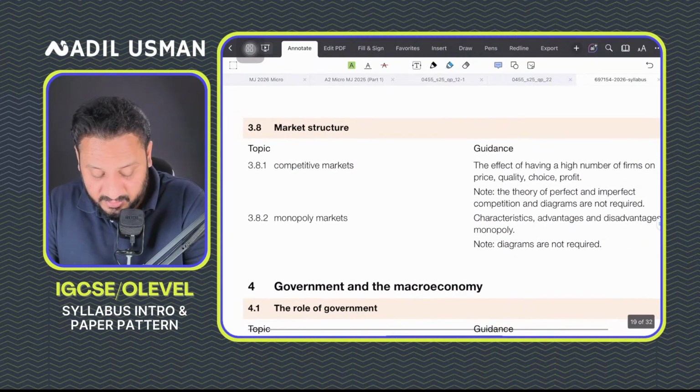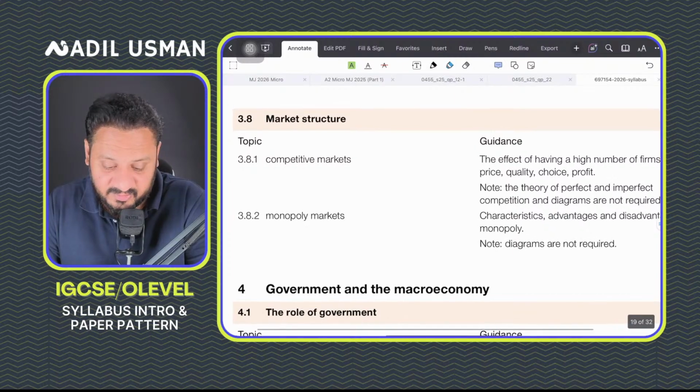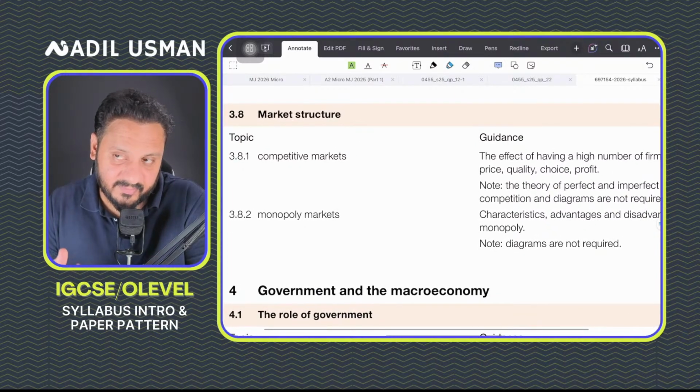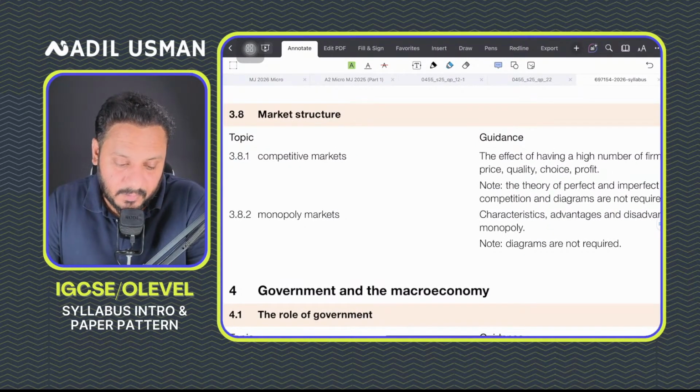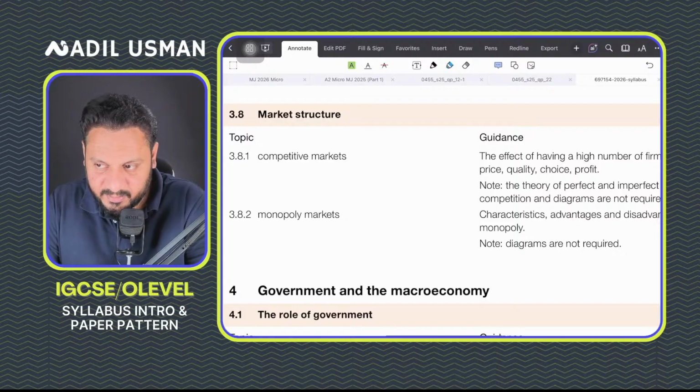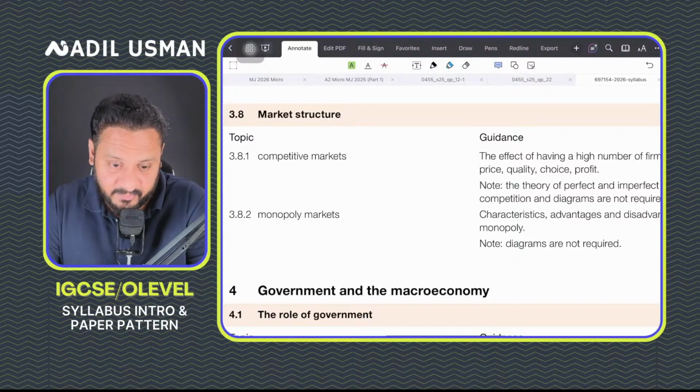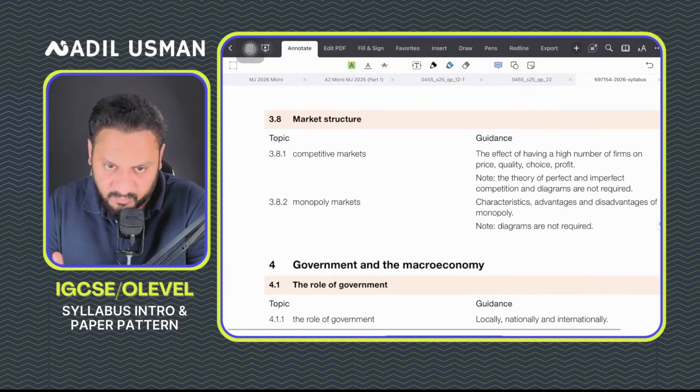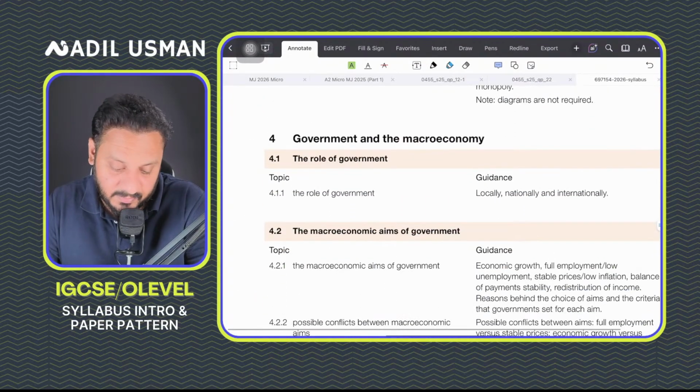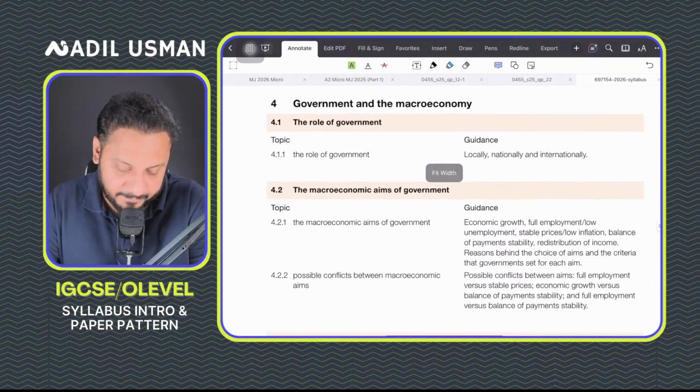You will be studying about market structures. How are some markets classified based on what sort of products they sell, whether they are differentiated or homogeneous, or whether some firms are monopoly firms, some are competitive firms, and etc. All of that you'll study about monopolies and whether they're good or bad. A question comes on that as well.